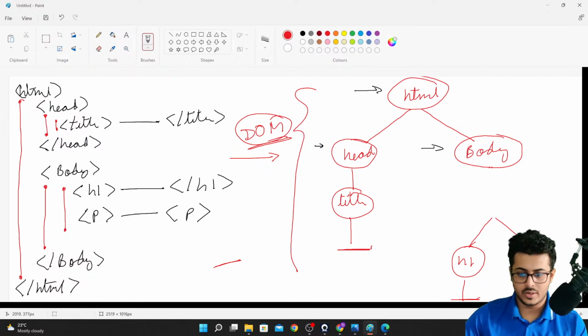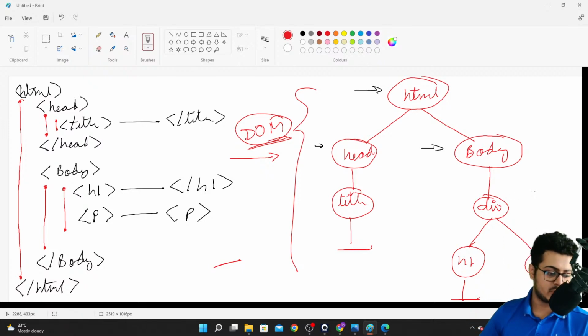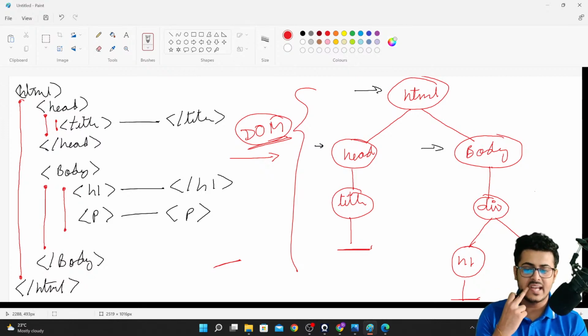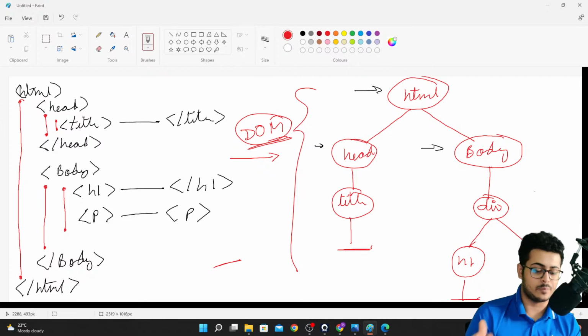So after the body tag you have your div tag right over here, and inside the div tag you have your h1 and the paragraph tag. So this is how your DOM tree will now appear.